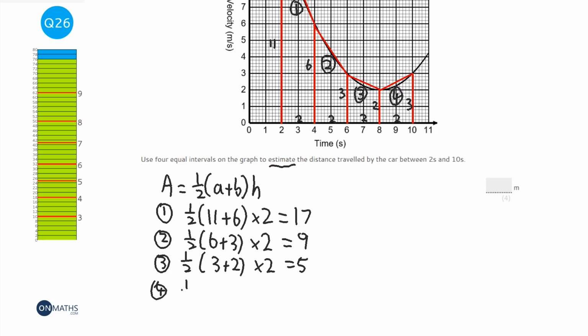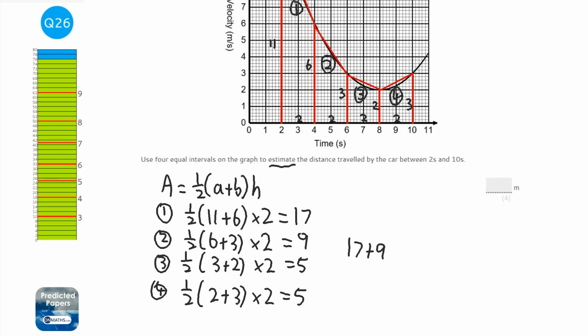The fourth one is half of (2 plus 3) times 2, which is also 5. So to work out the total distance, 17 plus 9 plus 5 plus 5, which is 36.